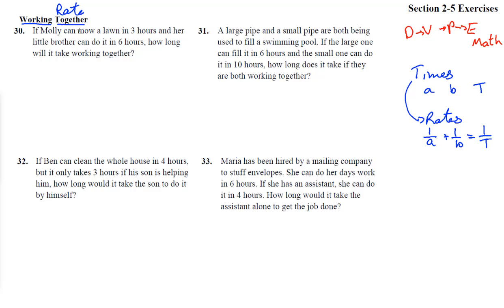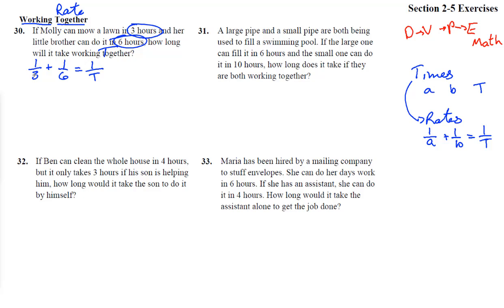So Molly can mow a lawn in 3 hours, and her little brother can do it in 6 hours. How long will it take working together? So we're trying to find T. So 1/3 of the job plus 1/6 of the job being done every hour is how fast they are working together. And then reciprocal it back, and that will find their time.